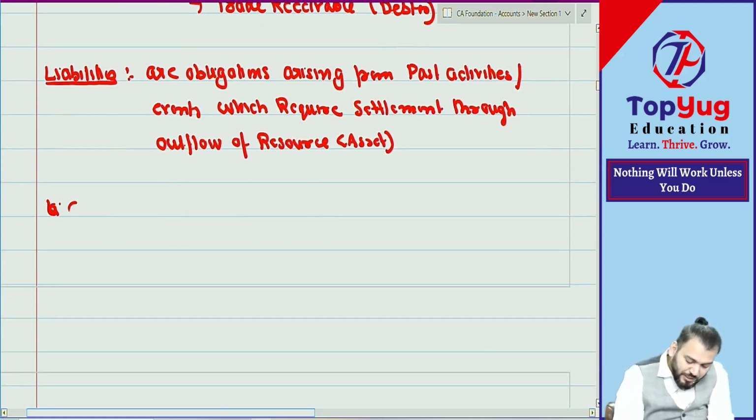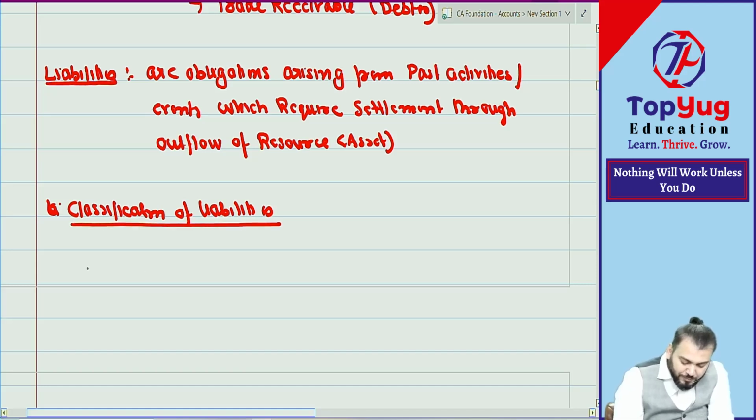Now, this is the classification of liabilities. These liabilities are also of two types. One is current liability. So what are current liabilities?